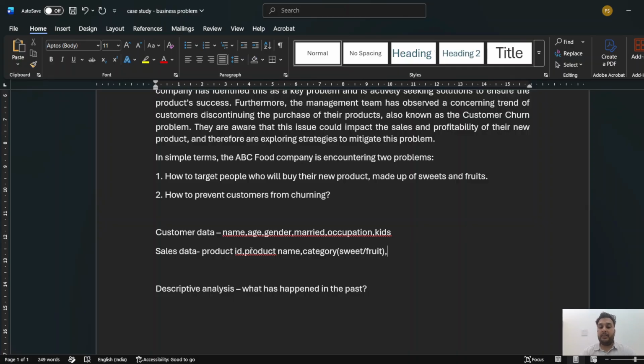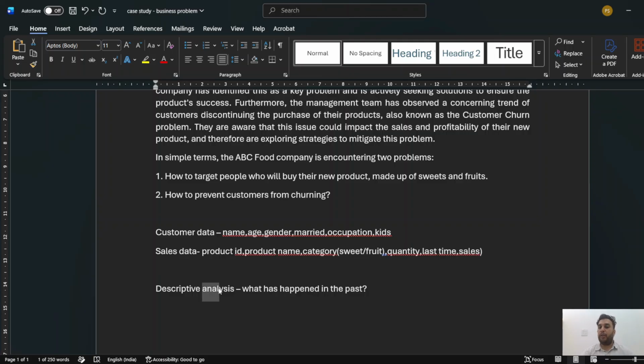Then once product ID, name, category, I would also like to have the information of how many quantity they order, and the last time they have ordered something. From there we get to know that okay, they are regularly buying, or we try to find out the trend in their buying. Then also an important thing, how much sale we have done. So with this information I'll apply the descriptive analysis.